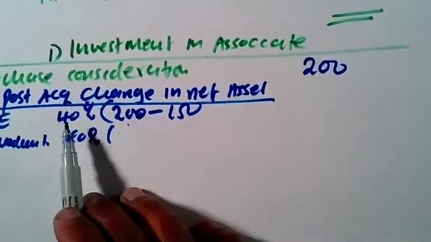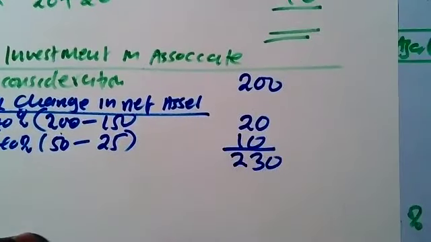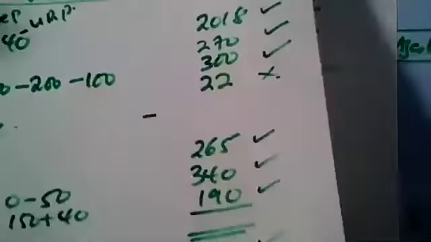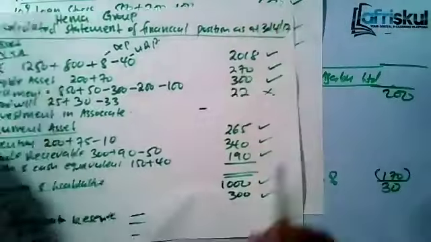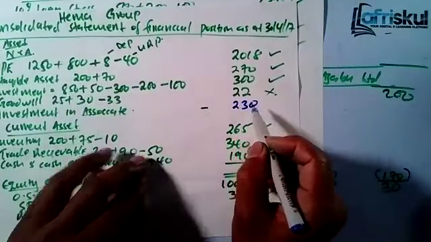That means it has changed by 25. So you take 40% of 25, and in that case you get 10. So for this investment in associate, you'll take 230. So where we had a gap, investment in associate, now you can write 230.